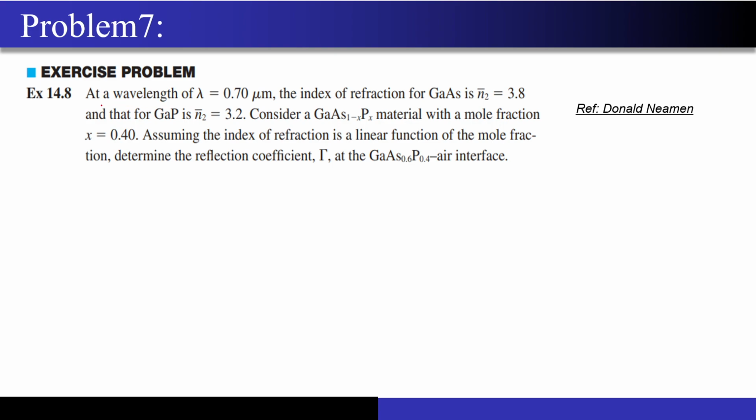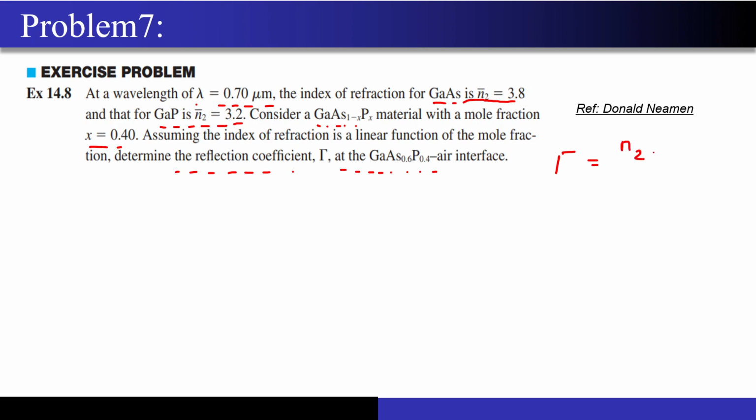Now what they are asking is, at a wavelength of lambda equal to 0.7 micrometer, the refractive index of gallium arsenide, which we have seen in the last question, is 3.8, and for gallium phosphide it is 3.2. Consider a material GaAs(1-x)P(x) with a mole fraction x equal to 0.4. Assuming the index of refraction is a linear function of the mole fraction, determine the reflection coefficient at the GaAs 0.6 P 0.4 and air interface. So what is this reflection coefficient?